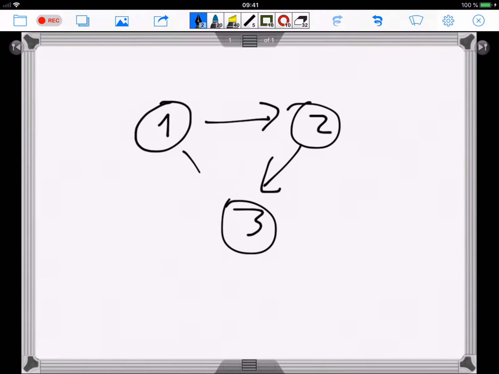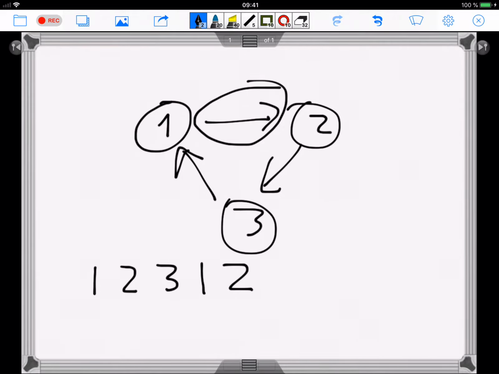Very simple graph. We have only one connection between each pair of vertices, so the graph is simple, but we can have a path that goes from 1 to 2, then to 3, then to 1, then to 2. And we are repeating this edge here.